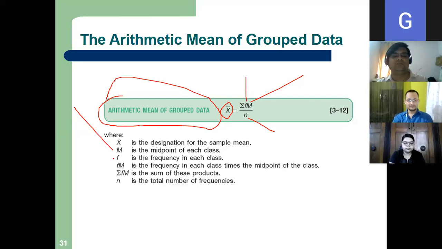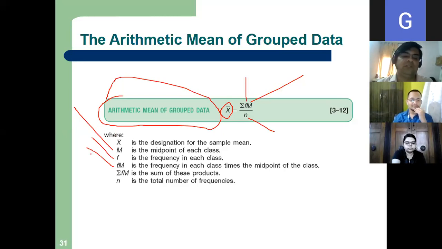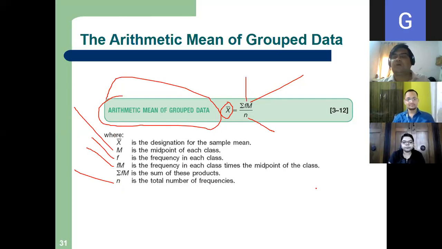So f is the frequency in each class. f into m is the frequency multiplied by the midpoint. Sigma fm is the sum of these products, and n is the total number of frequencies, right? So a very simple formula: sigma f into m divided by n.